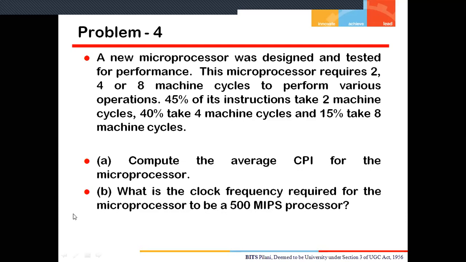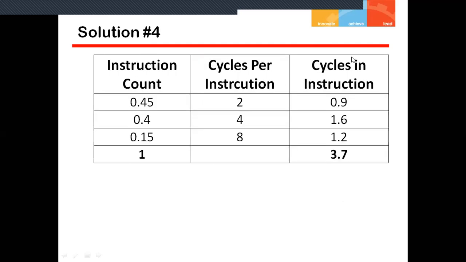I have made a table with the instruction type, the instruction count, the machine cycles, and the total cycles required for each instruction, the same as I did in question number 2 or 3.